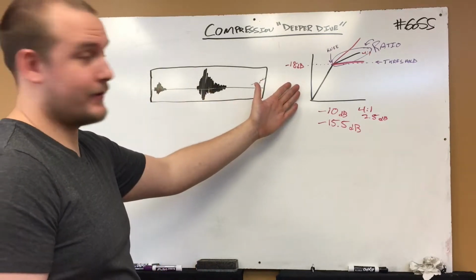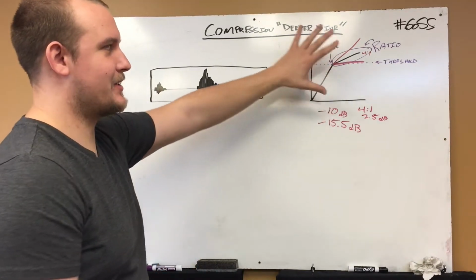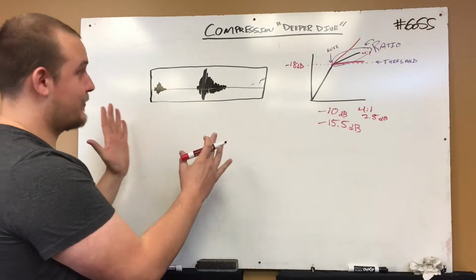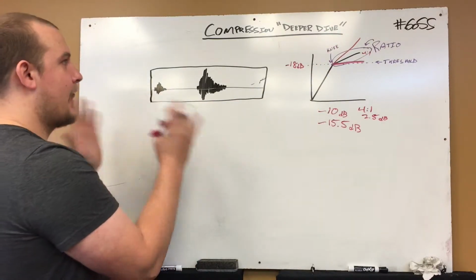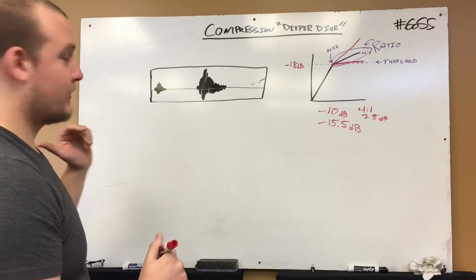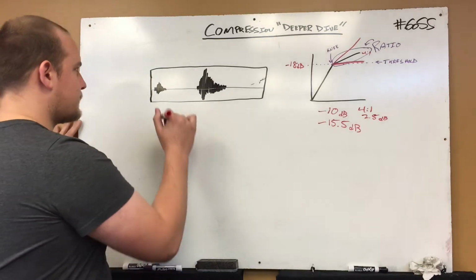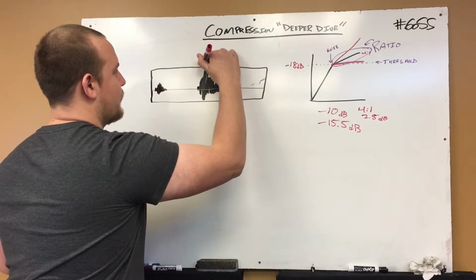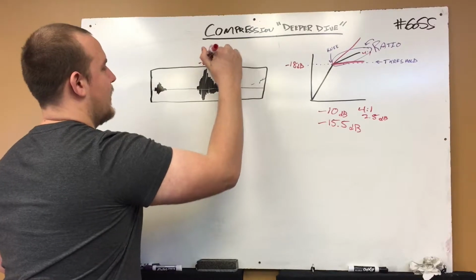This shape right here is just what we usually see as the interface to show us compression. This is what you see in your software when you're looking at Pro Tools, Ableton, Logic, Reaper, whatever you decide to use. So let's talk about it in this form. We're going to say this point here is negative 3 dB on our meters.